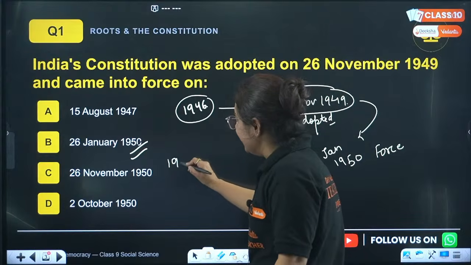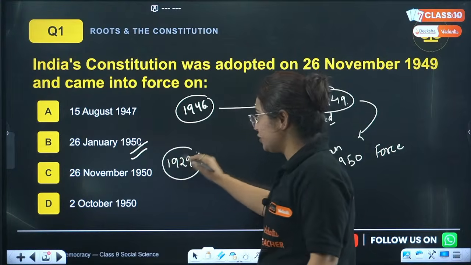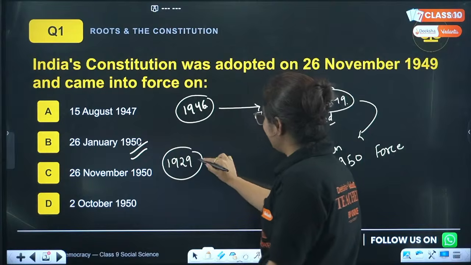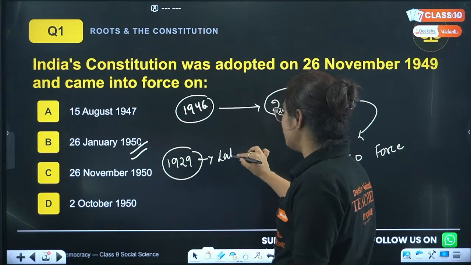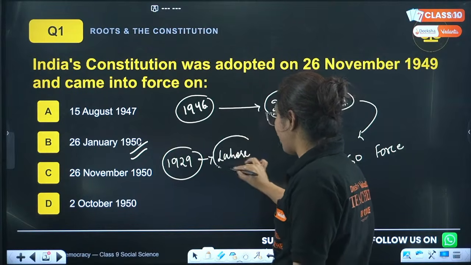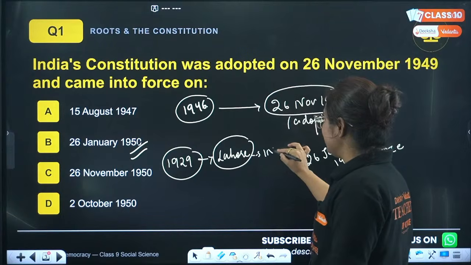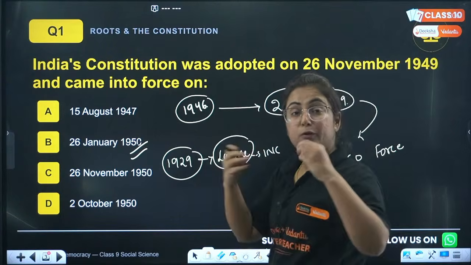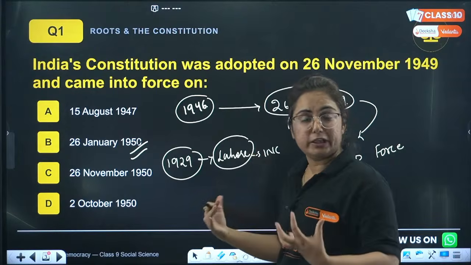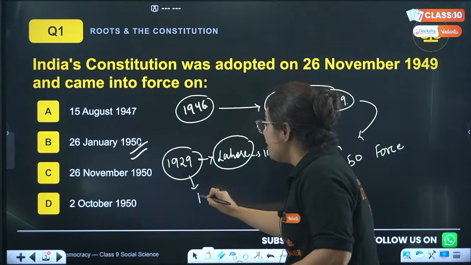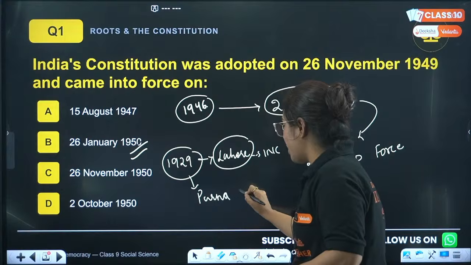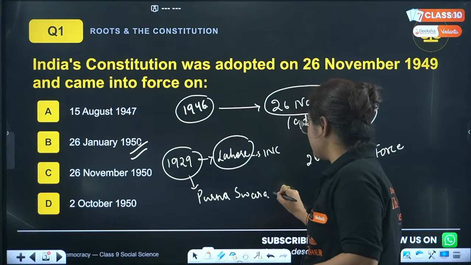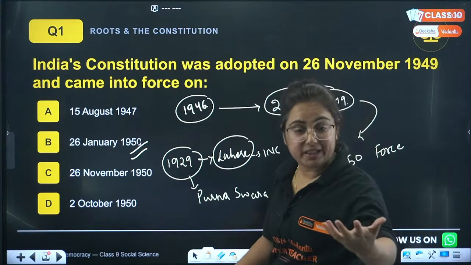What happened in 1929? Pay attention, very, very important. There was a session of Indian National Congress at Lahore where we Indians and the group of Indian National Congress decided that we want Purna Swaraj. Now it's so much done by the Britishers. What do we want? Complete independence.